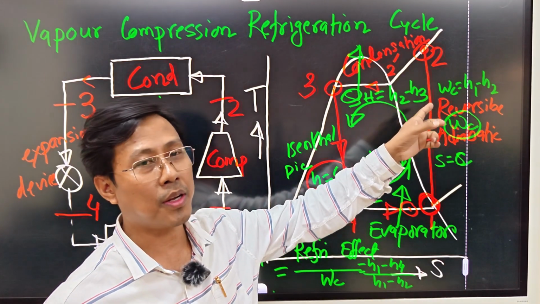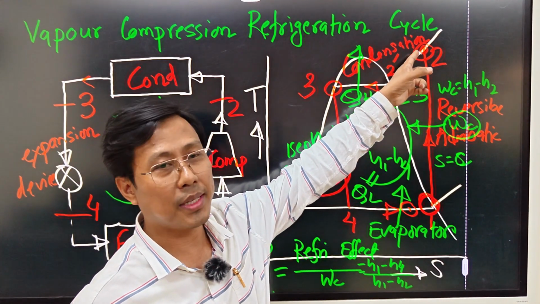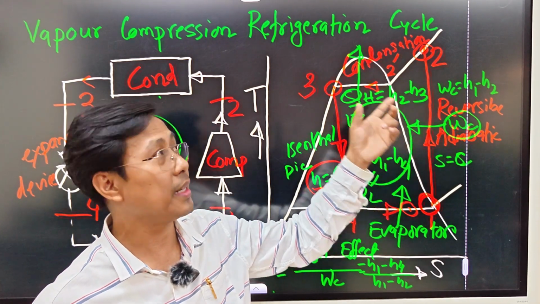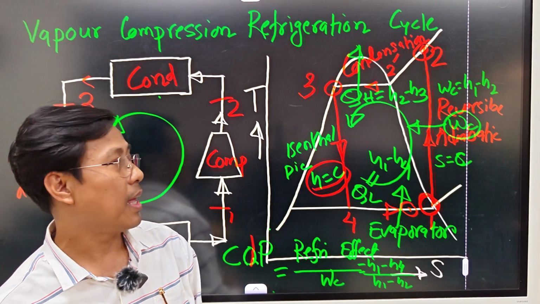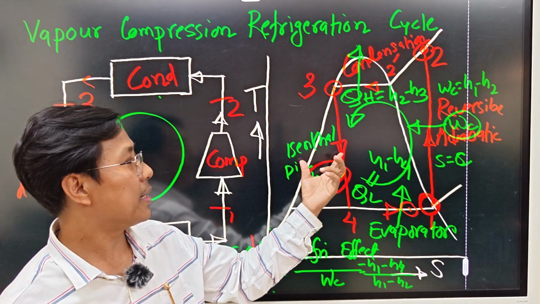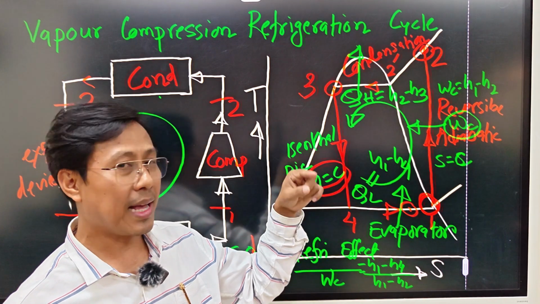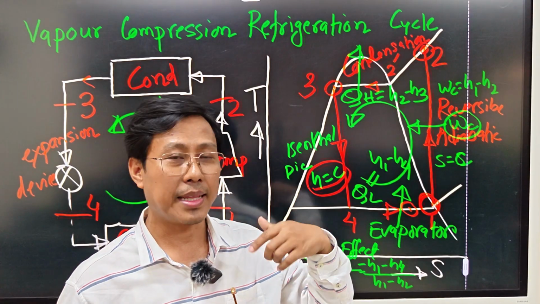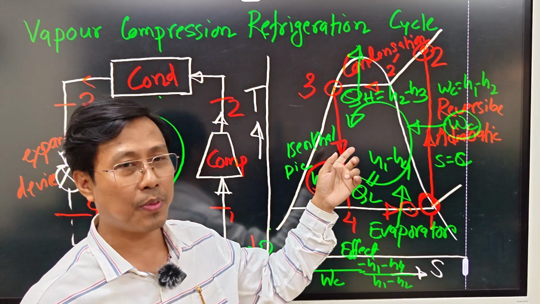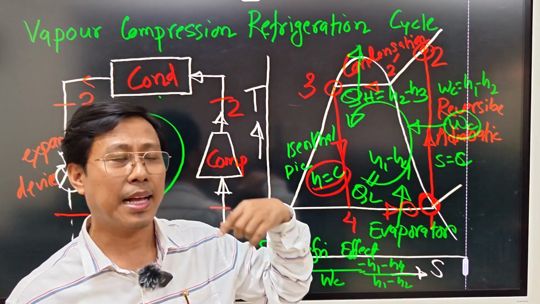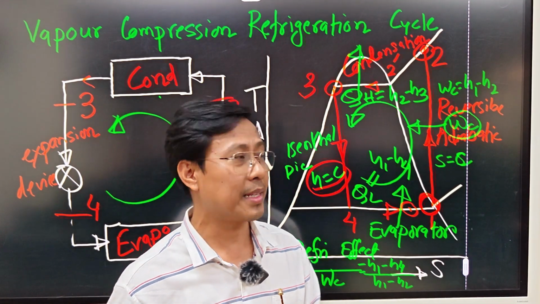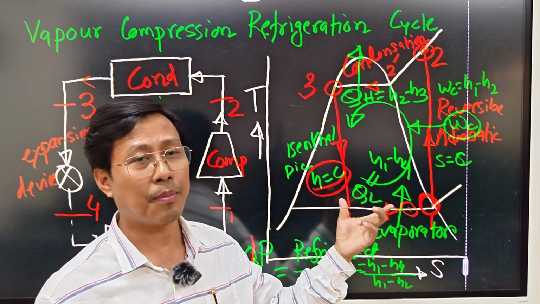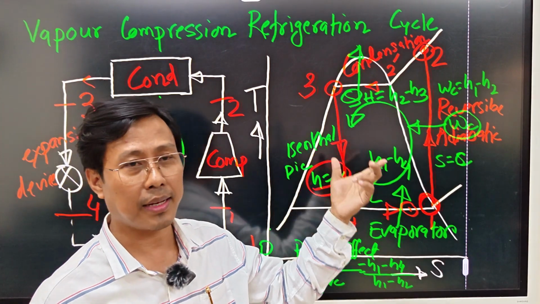And after the compression, the discharge point is point 2, which is superheated. So this is our advantage in this particular cycle. And here it is isenthalpic, because the isentropic process is difficult to be conducted. There is difficulty to have an isentropic reversible process. That's why that reversible isentropic process is replaced by the isenthalpic process here. So these are the two modifications which are made in this particular refrigeration cycle.